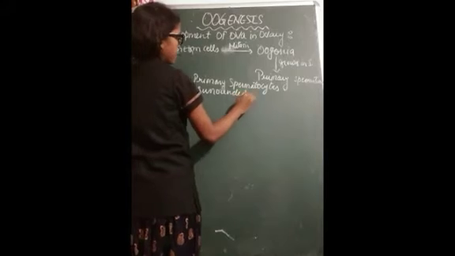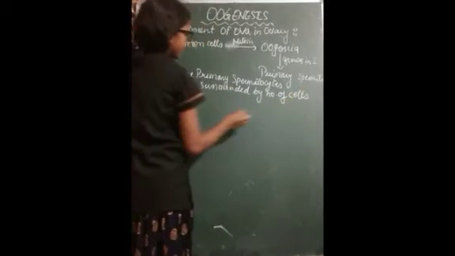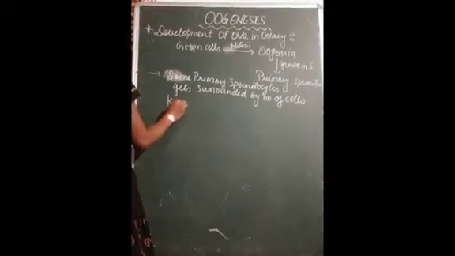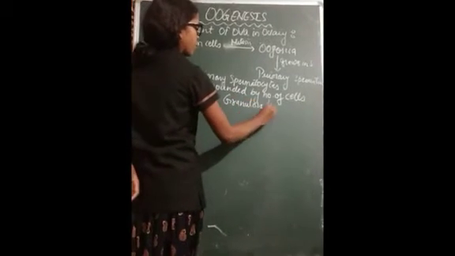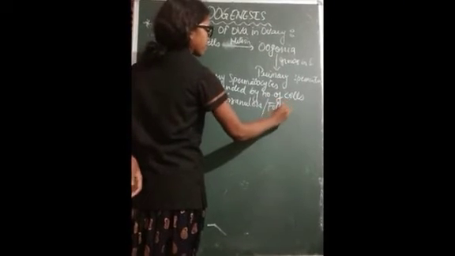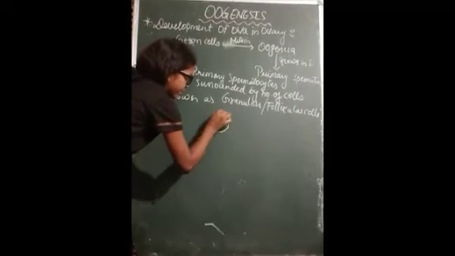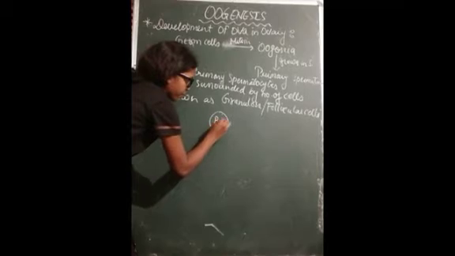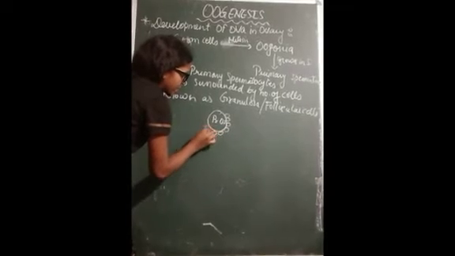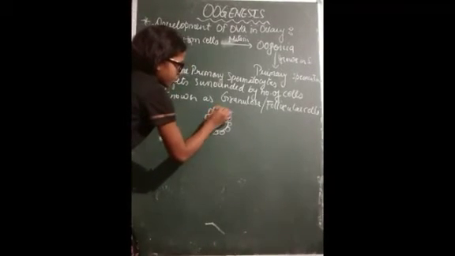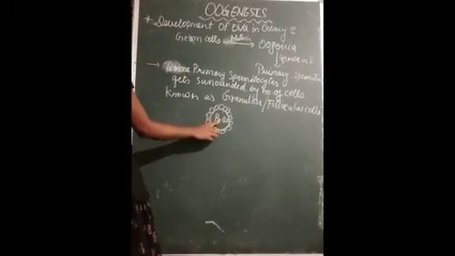are surrounded by a number of cells. These cells are known as granulosa cells, or follicular cells. Suppose this is a primary oocyte. Then what will happen? It gets surrounded by a number of cells. These are cells which do not grow in size and remain constant. So these cells will surround the primary oocyte.